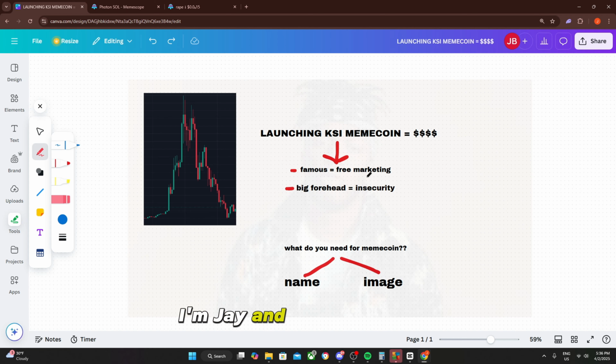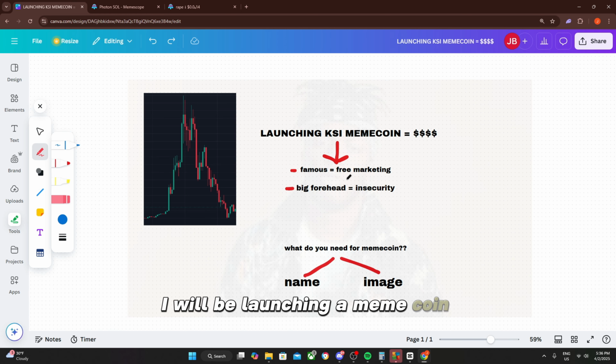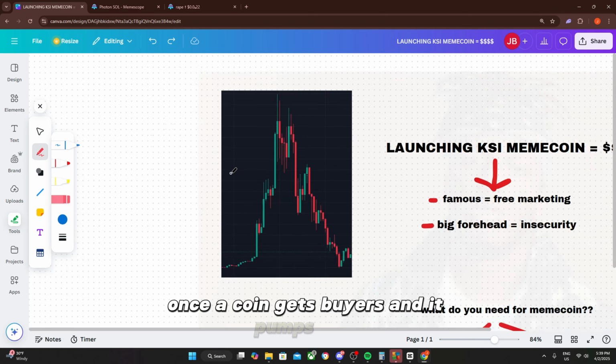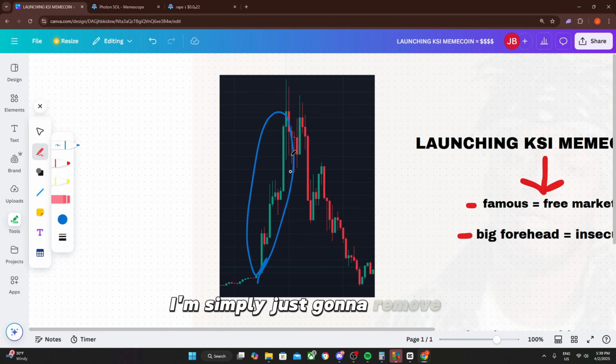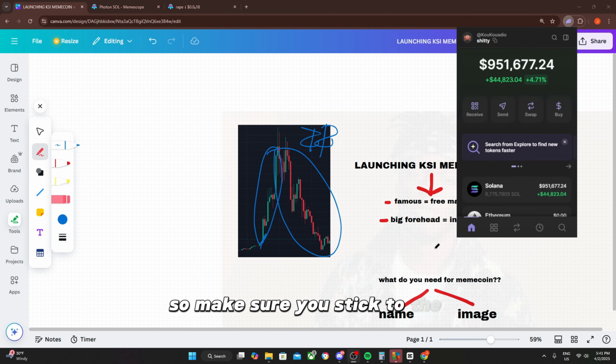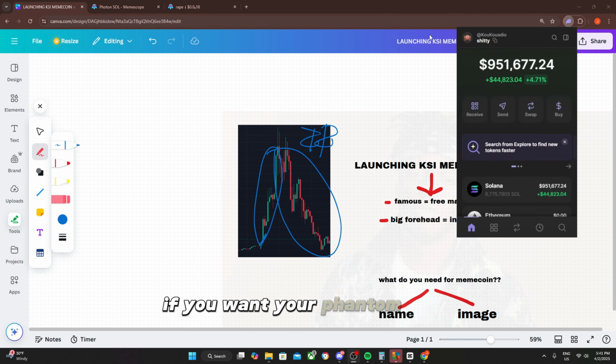I'm Jay, and in today's video I will be launching a meme coin around KSI. And obviously once the coin gets buyers and it pumps a bit, I'm simply just gonna remove the liquidity and profit a shit ton of money. So make sure you stick till the end of the video if you want your Phantom wallet to look like this.